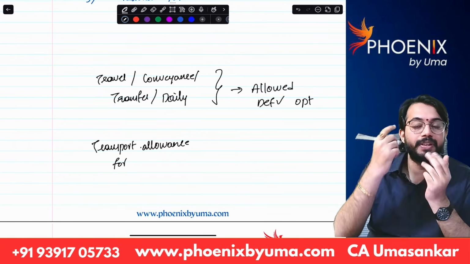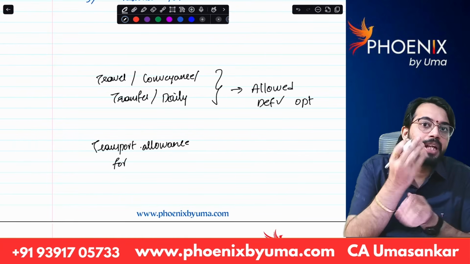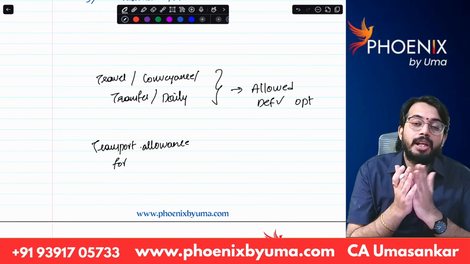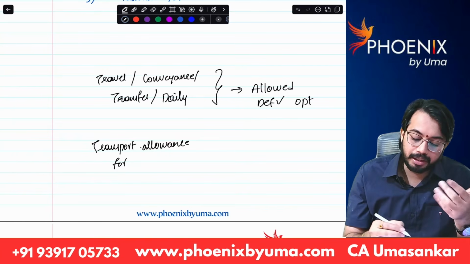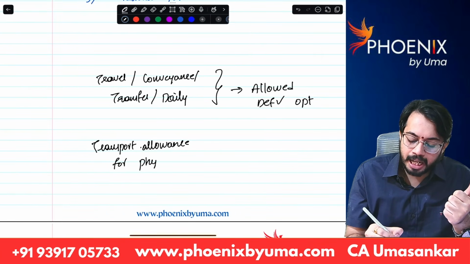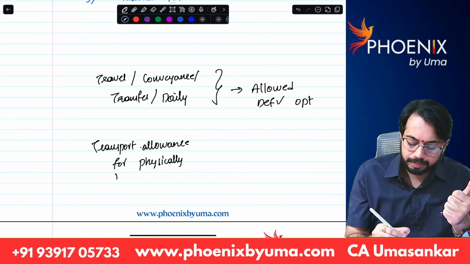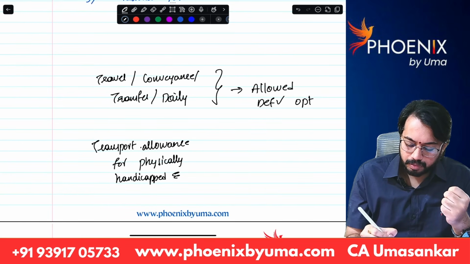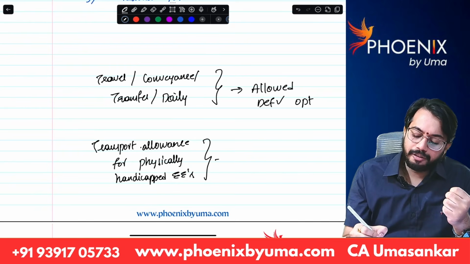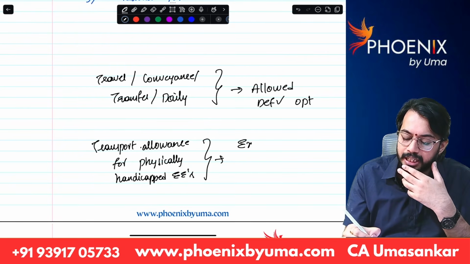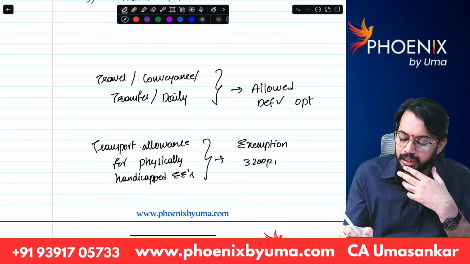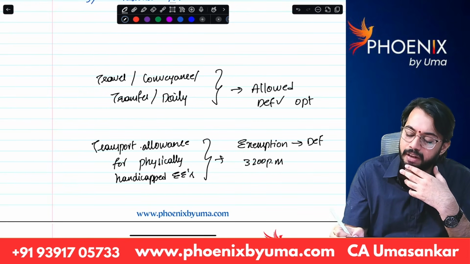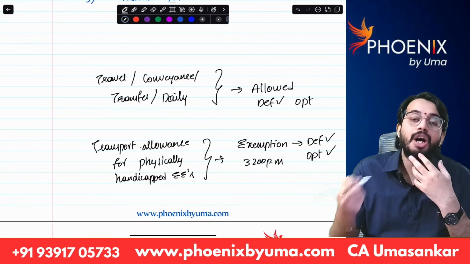See, generally for physically handicapped employees, if any transport allowance is given, exemption is available. How much is the exemption? 3,200 per month or part of the month. So for this transport allowance, the exemption is 3,200 per month, and this exemption is also allowed both under default tax rates as well as under optional tax rates.